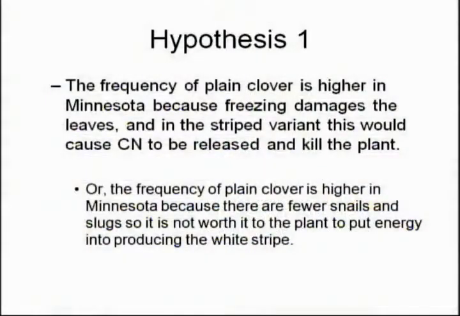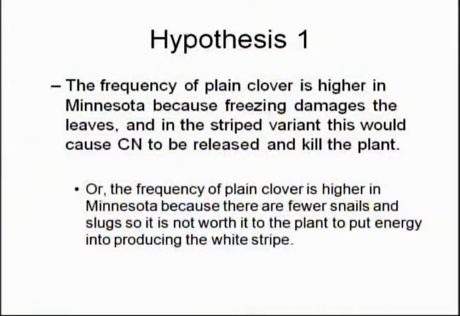Now let's talk about this in light of what our answer key tells us. Hypothesis 1 would be the frequency of plain clover is higher in Minnesota because freezing damages the leaves. And in the striped variant, this would cause cyanide to be released and kill the plant. Some of that came up earlier in the discussion. If you've got poison and you're in a freezing climate, you're going to kill yourself.